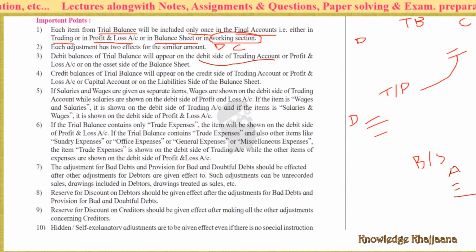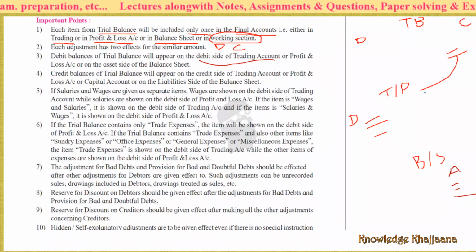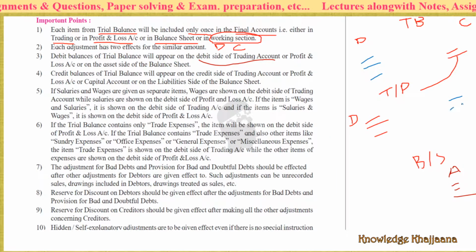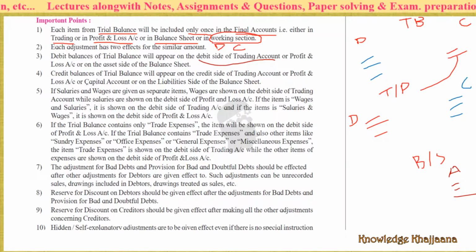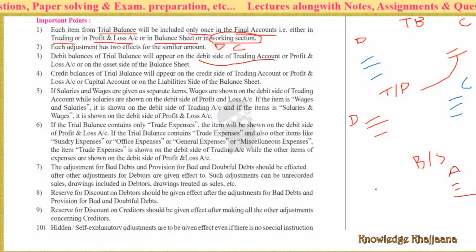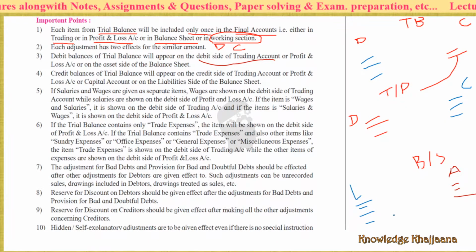Whereas credit balances of the trial balance will appear on the credit side of the trading account or profit and loss account or capital account, or on the liability side of the balance sheet.